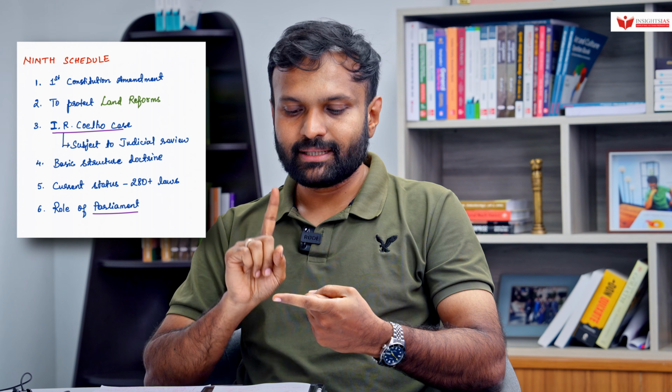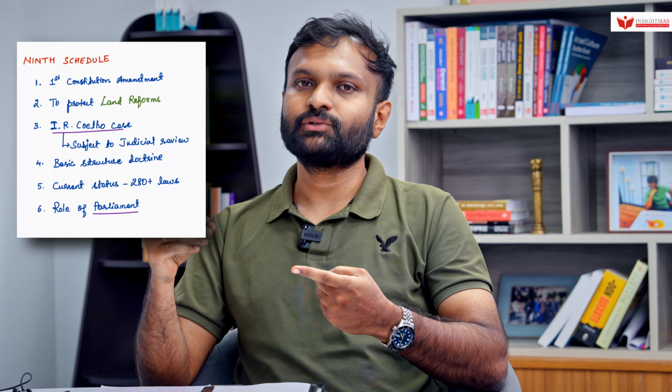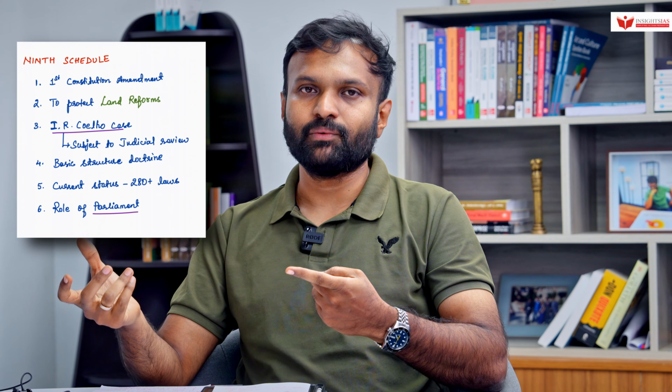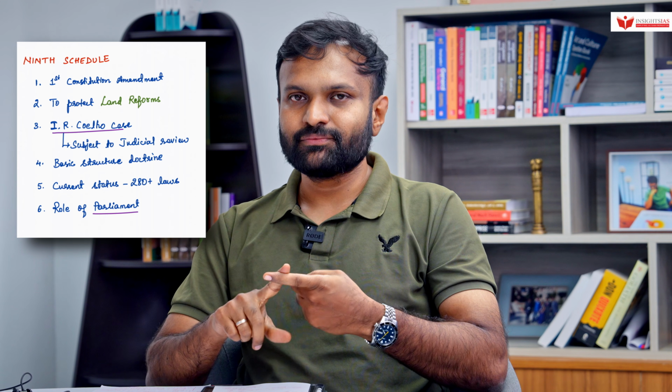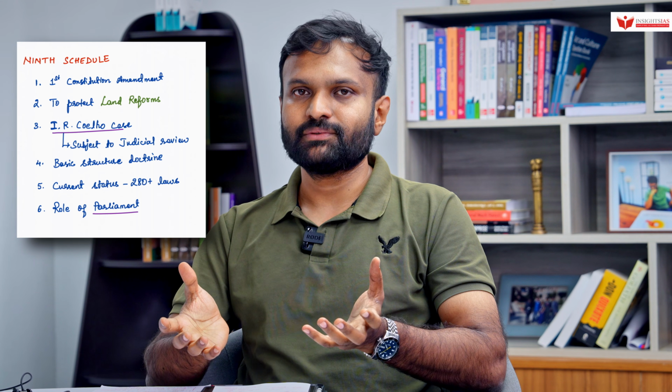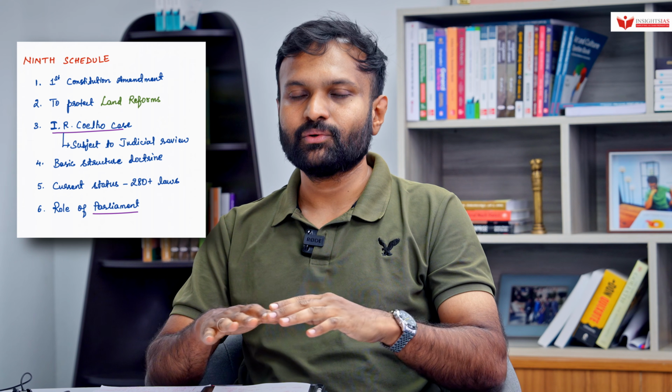So Parliament can make laws through constitutional amendment under Article 368, with a special majority, followed by the President's approval. Only then can they place laws under the 9th Schedule. With respect to this, we have a lot of various questions on the 9th Schedule, so try to know it in detail.